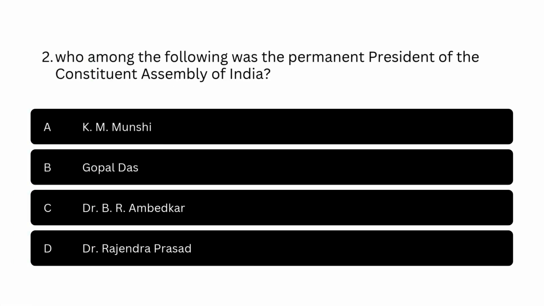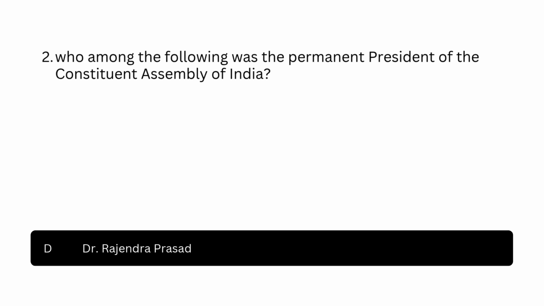Question number 2. Who among the following was the permanent president of the Constituent Assembly of India? Option A. K. M. Munshi. Option B. Gopal Das. Option C. Dr. B. R. Ambedkar. Option D. Dr. Rajendra Prasad. The correct answer is option D. Dr. Rajendra Prasad.